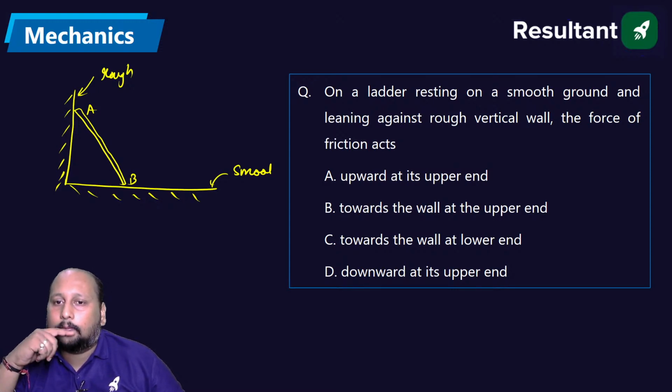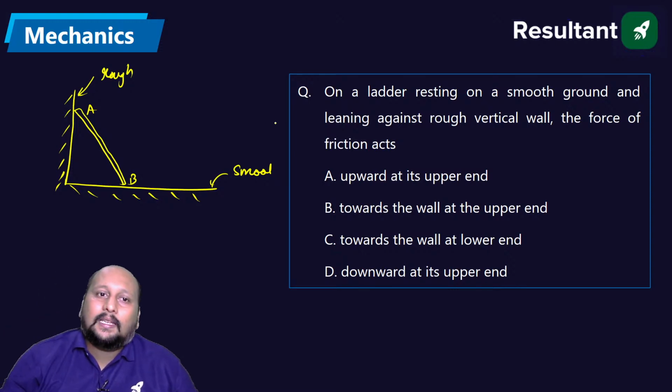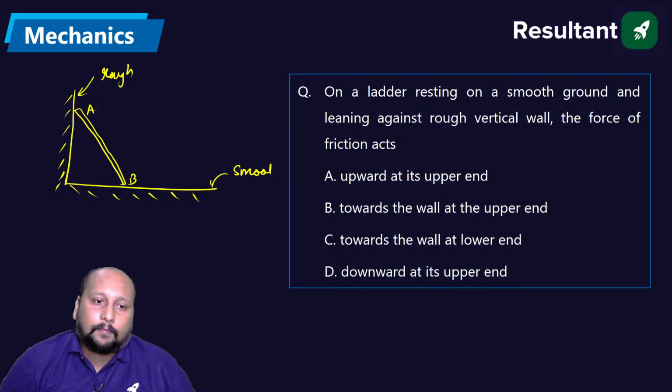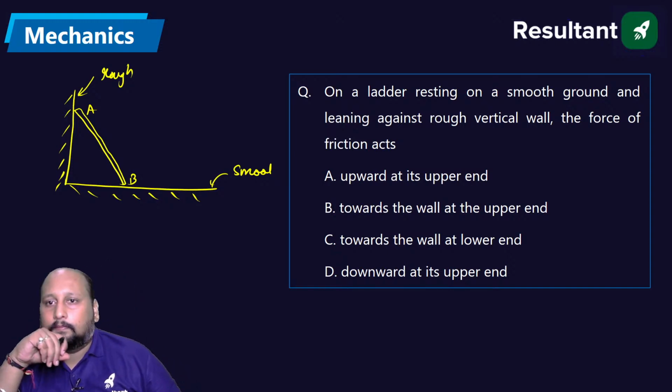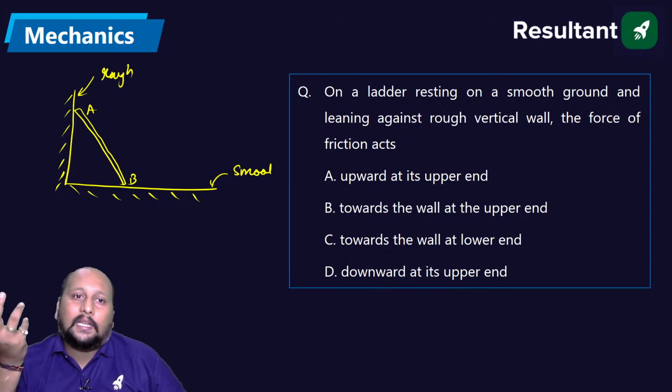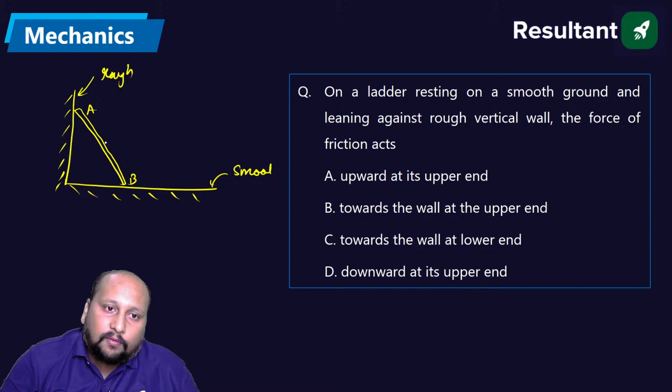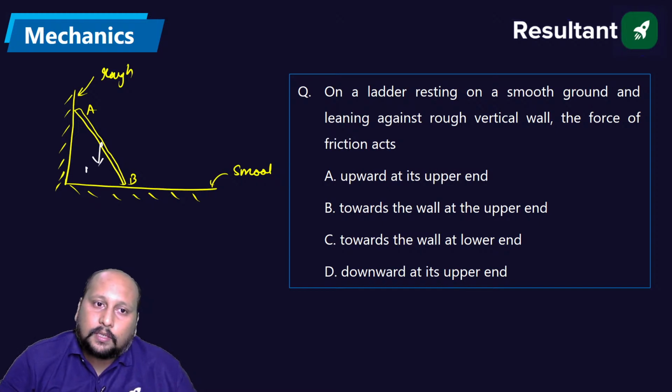A, B, C or D? What is the direction of friction force? Quickly tell me. A, B, C or D? What is the direction? The tendency of the body is to move downward. There is an mg force. This is trying to apply a force in the downward direction.